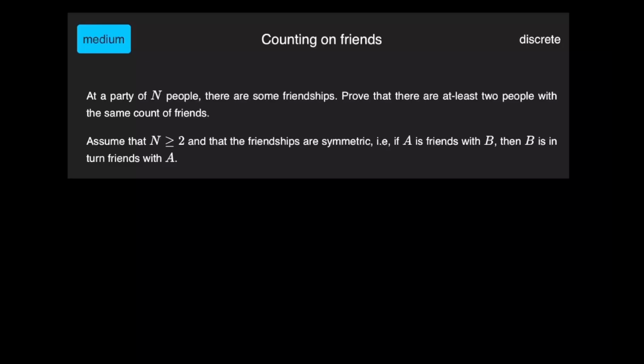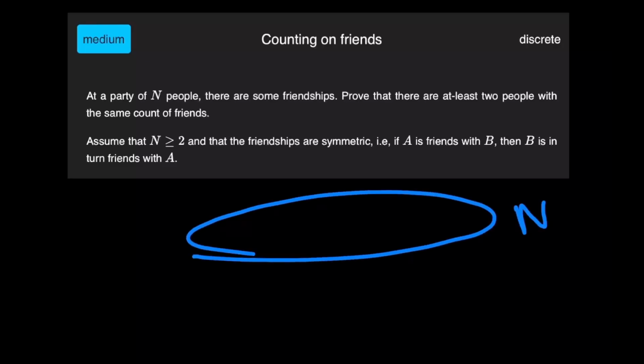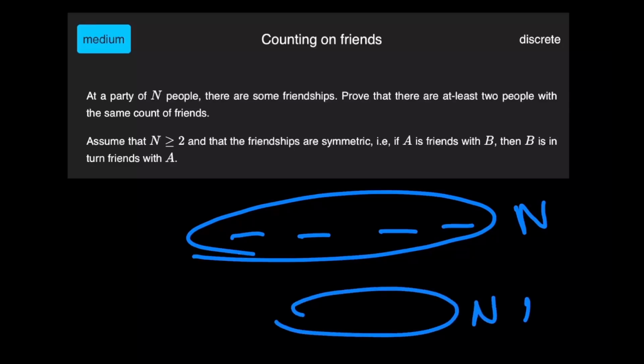So the hint given for this problem on the website is, in my opinion, perfect. It basically says the pigeonhole principle. That's just a fancy way of talking about a theorem which says that, let's say you've got n different slots, right? And you've got n plus 1 different candies that you need to put in each slot.